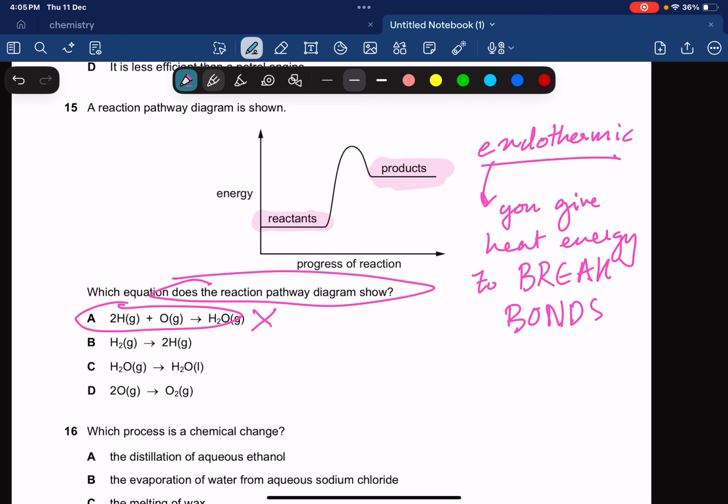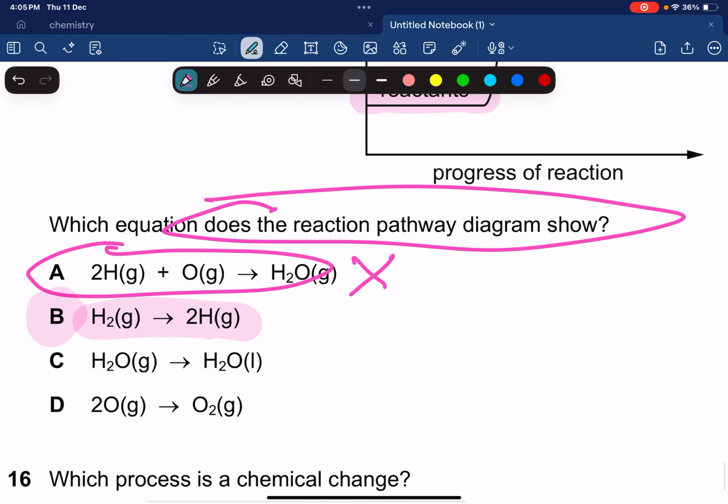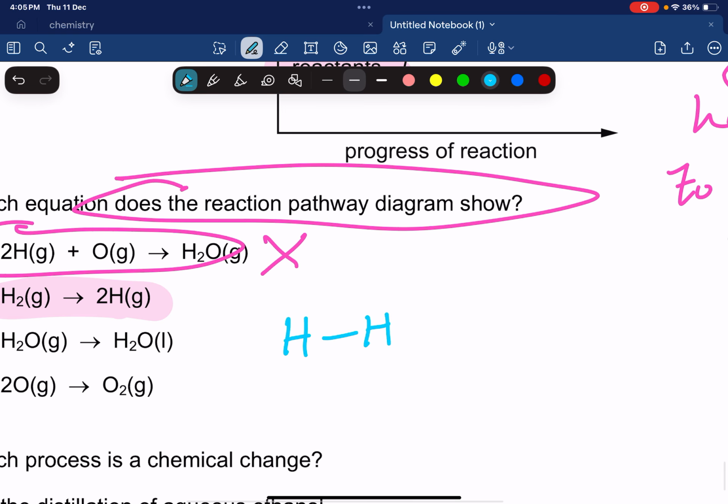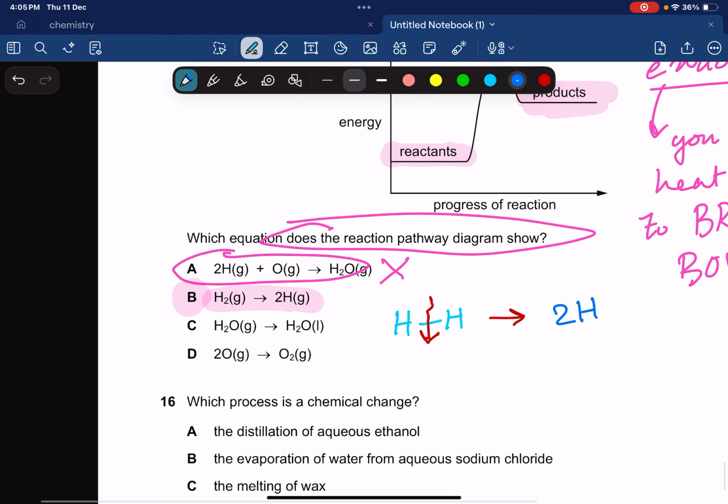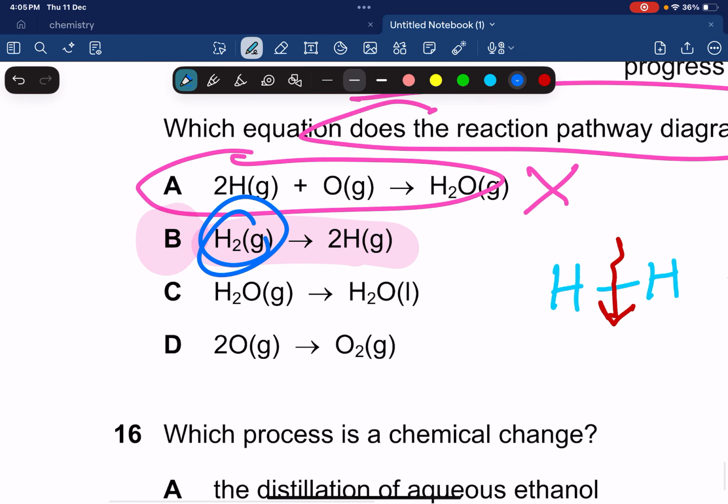Why is it going to be option number B? Because look, bonds are being broken in B. What bonds are being broken in B? Look, in B you have H2, something like this, and then you break this bond to form 2H. Get it? Over here you're breaking bonds. In C, you're converting a gas into a liquid. When you convert a gas to a liquid, what happens? Energy is being released from the gas. Gas particles are more energetic.